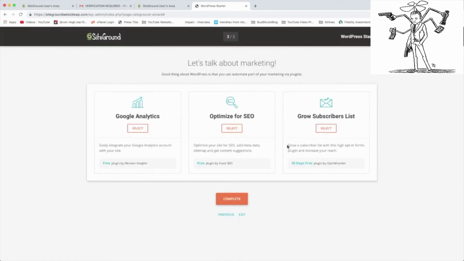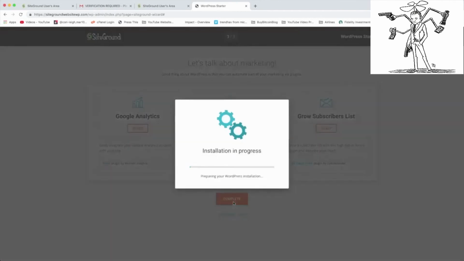And more plugins, more plugins. Up to you. I've used the Yoast SEO plugin, so we can do that one. That'll just make it so you have a blog post SEO checklist, so you know how to write the proper keywords and tailor your blog post to rank in Google. And then, yeah, these are both great, but we're just going to go with the SEO one and complete it.